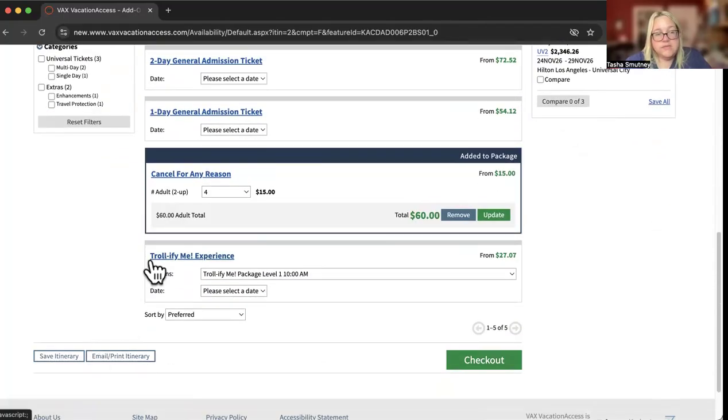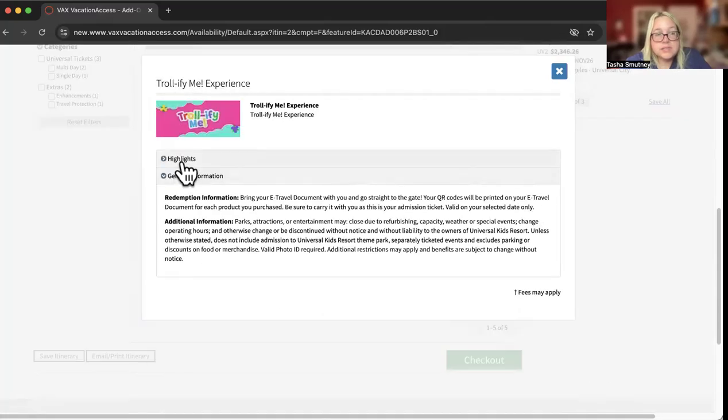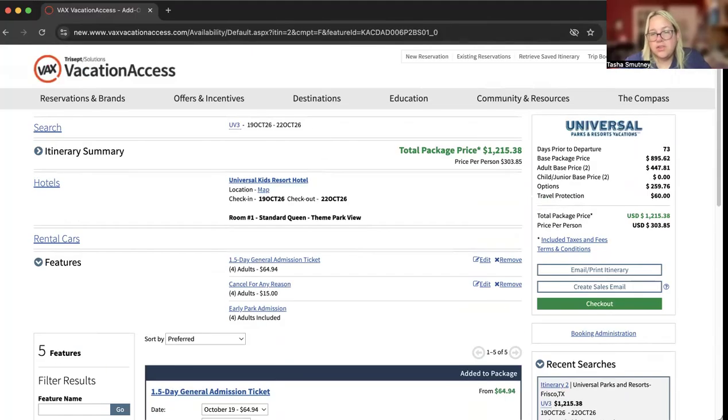And then they also have a Trollify My Life experience, which is like a little troll makeover thing, right? We can check and see what it is. It's going to tell you. It's character face paint for the trolls. Sparkle and shine, all that stuff, okay? So again, all the other features are going to be the same. It's just what you're choosing.